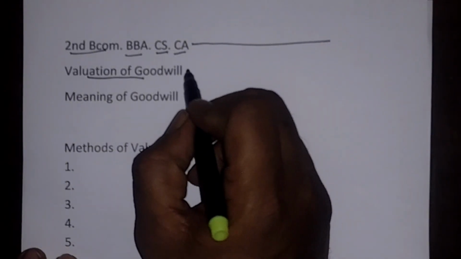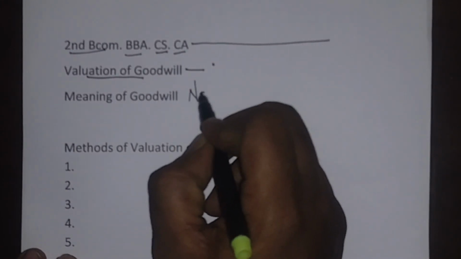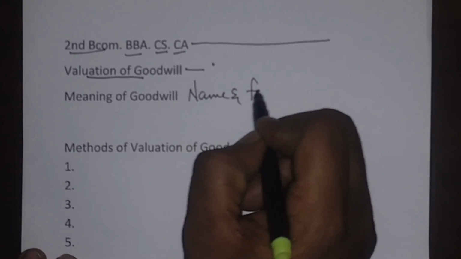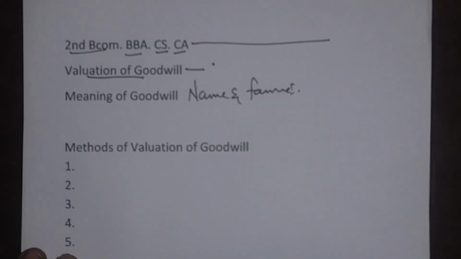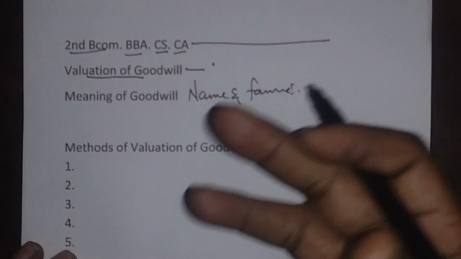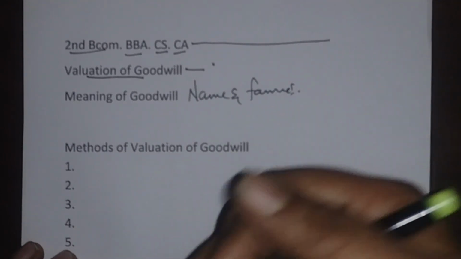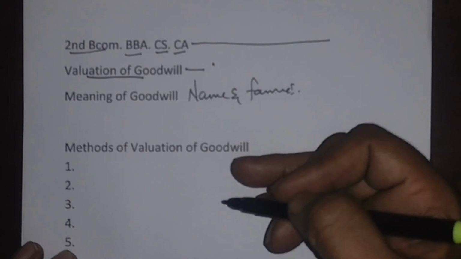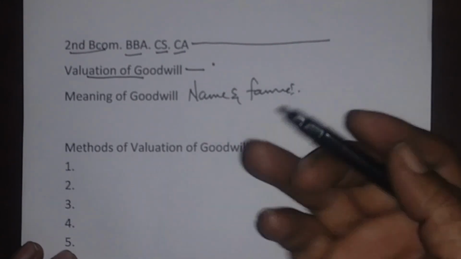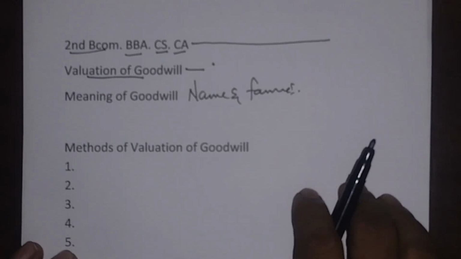Now, what is the meaning of goodwill? Goodwill, in simple meaning, is the name and fame of the business. To what extent is the business famous? It leads to an extra earning capacity of the business, because the business will maintain its good name and fame in the minds of the customers, so that more customers come to the organization, and their earning capacity of the profit will be more. So that is the meaning of goodwill.